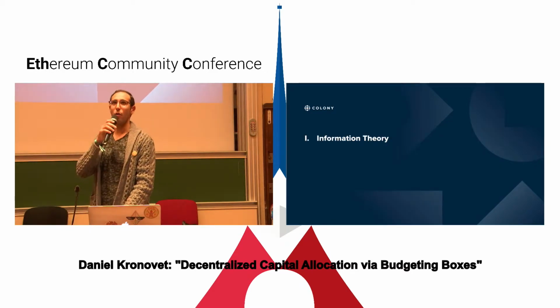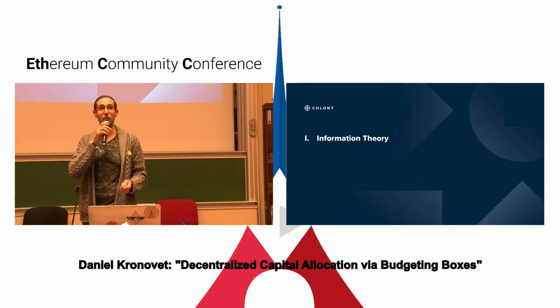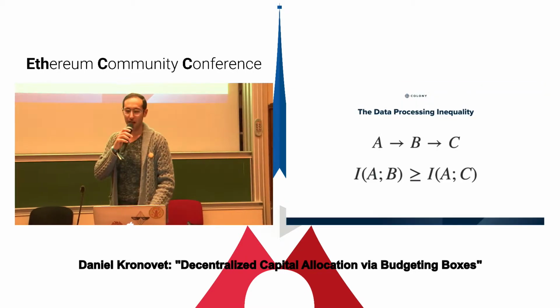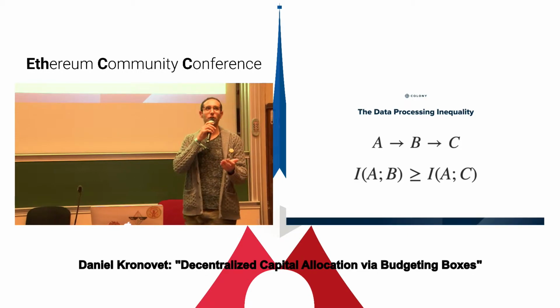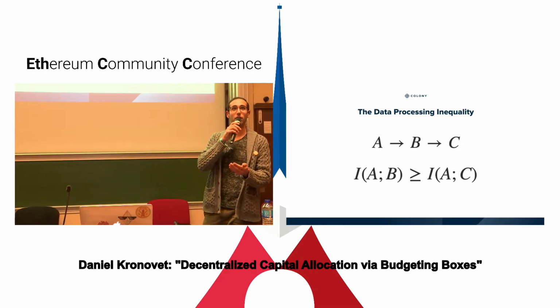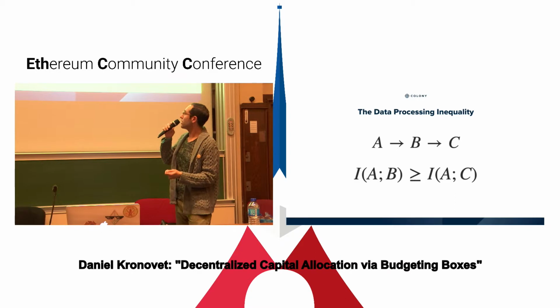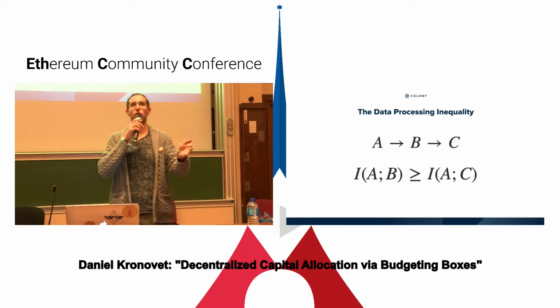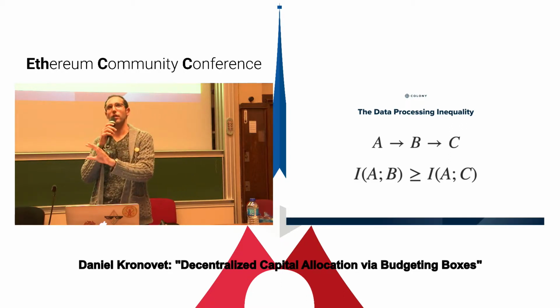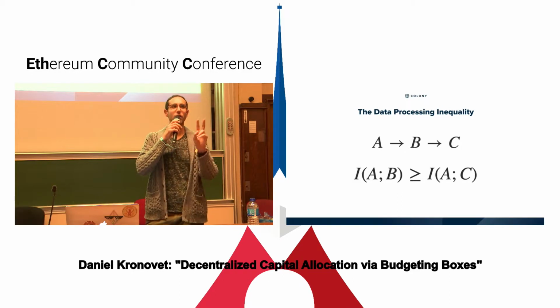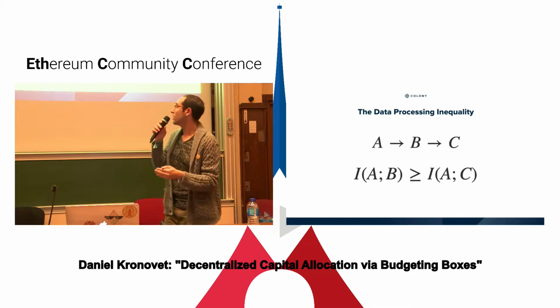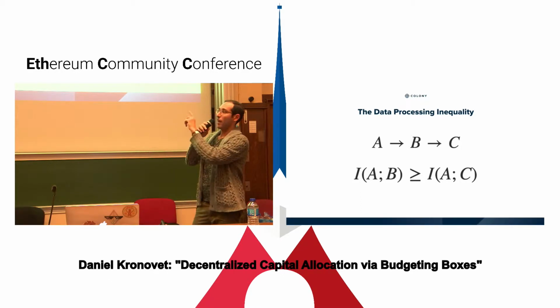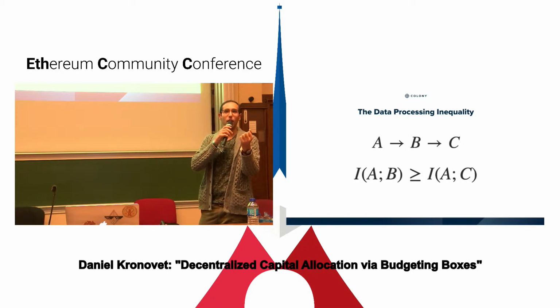Okay. So we're going to begin with a little theory, a little information theory. This is my favorite result in information theory. It's called the data processing inequality. What this basically tells us is that if we have three random variables that exist in a Markov relationship, where A causes B and B causes C, then A and C are conditionally independent when you condition on B. And what that means is that everything that we know about A in C, we know through what